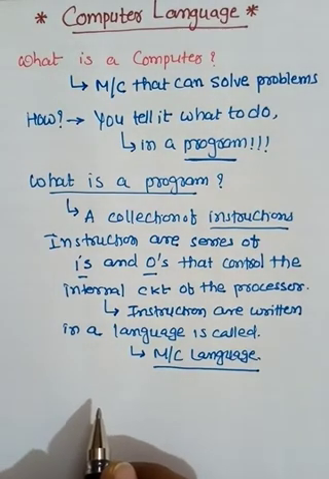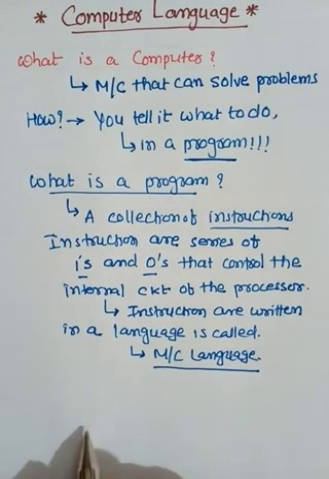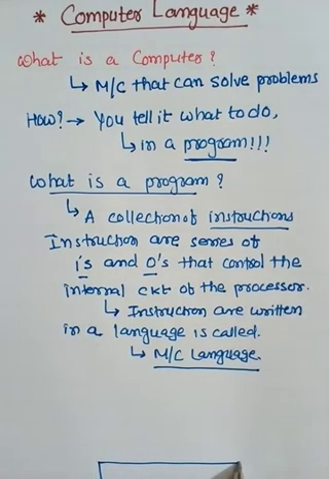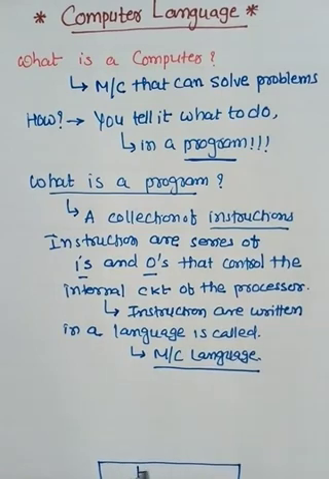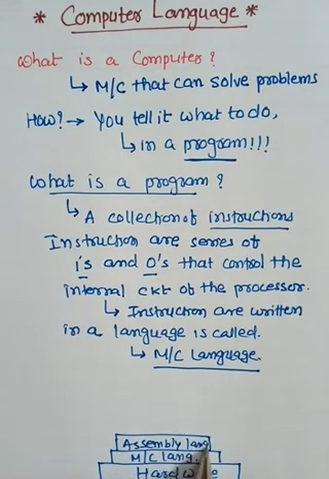Here I see a chart, or a diagram, so I will first draw it. Our language starts here. Suppose this is our hardware. Now, hardware runs through machine language, and machine language is also converted from assembly language.